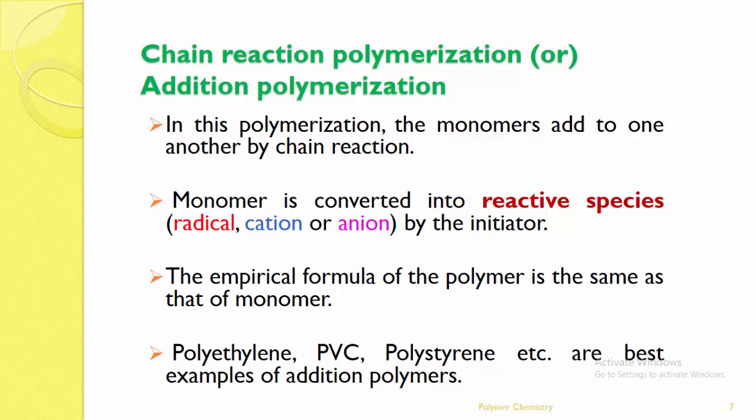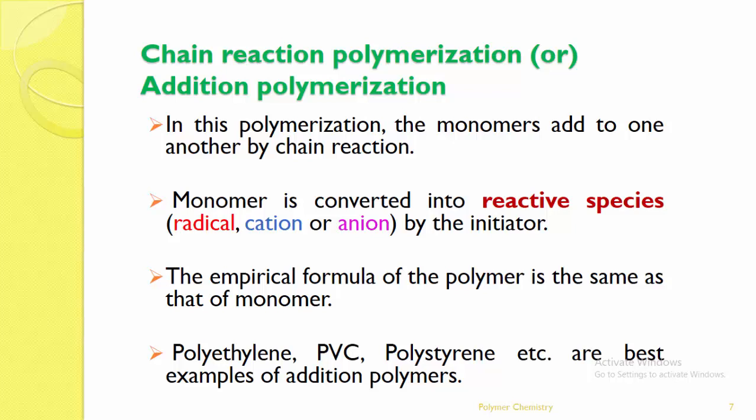Next, the empirical formula of the polymer is the same as that of the monomer, because we are using only addition reactions. The simplest, shortest empirical formula corresponds directly to the polymer. Therefore, the empirical formula of the polymer is the same as that of the monomer.